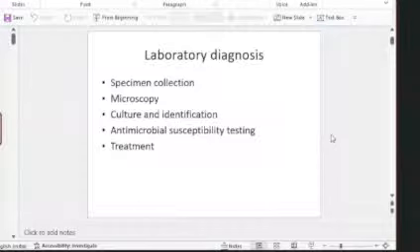So as I said, lab diagnosis is easy, and for every lab diagnosis, there should be all these headings. It should proceed like this. There should be specimen collection, where, depending upon the system affected, you can take the specimen. Then microscopy, so with the Gram staining or whatever you are performing, you have to write under that. Then culture and identification. Remember, culture as well as identification. Then a note on antimicrobial susceptibility testing and the treatment options available. So that is how you have to proceed.